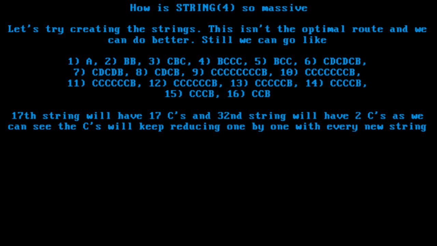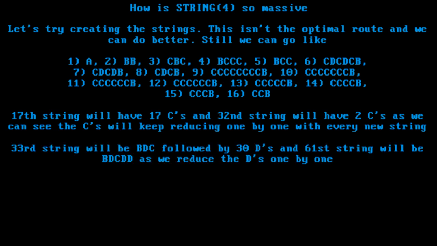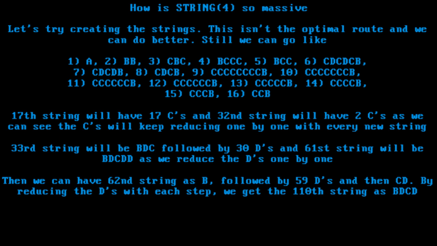As we can see, the Cs will keep reducing one by one with every new string. The 33rd string will be BDC followed by 30 Ds, and the 61st string will be BDCDD as we reduce the Ds one by one. Then we can have the 62nd string as B, followed by 59 Ds and then CD. By reducing the Ds with each step, we get the 110th string as BDCD.